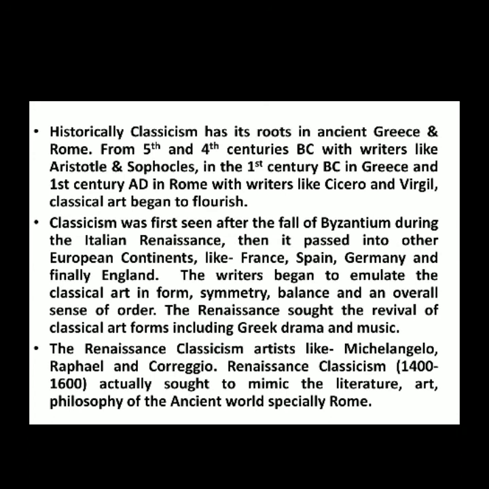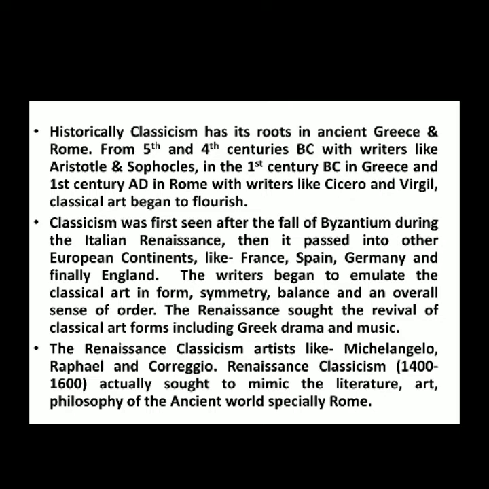We all know that classicism has its root in ancient Greece and ancient Rome. From the 5th and 4th centuries BC, with writers like Aristotle and Sophocles, and in the 1st century BC in Greece, as well as in the 1st century AD in Rome with writers like Cicero and Virgil, the art forms which are called classical began to rise.